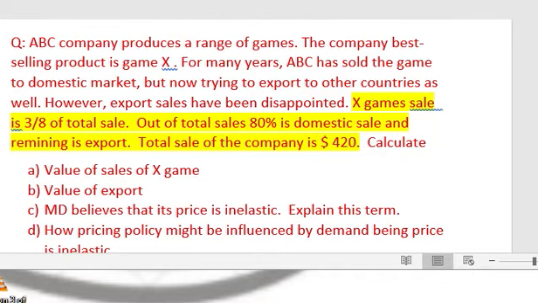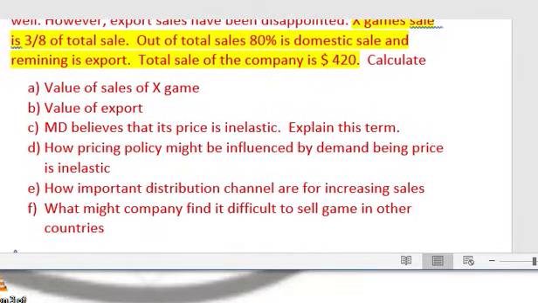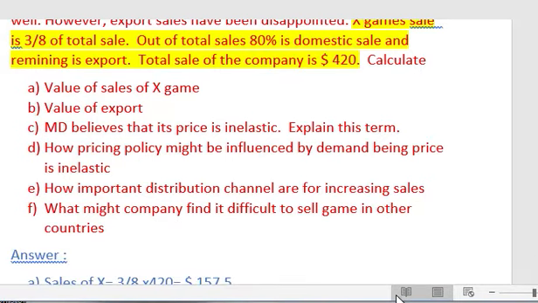Calculate number A, the value of sales of X games. Number B, the value of export. Number C, the MD believes that price is inelastic. Explain this term. Number D, how pricing policy might be influenced by demand being price inelastic. Question number E, how important distribution channels are for increasing sales. And question number F, why might the company find it difficult to sell games in other countries.